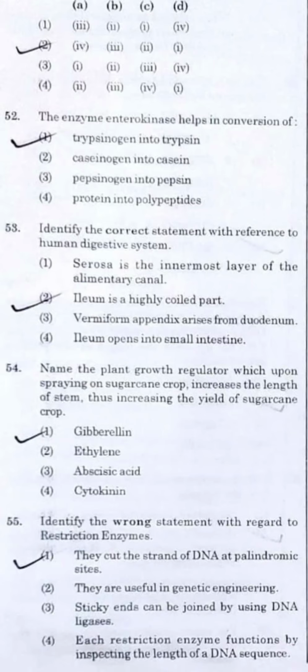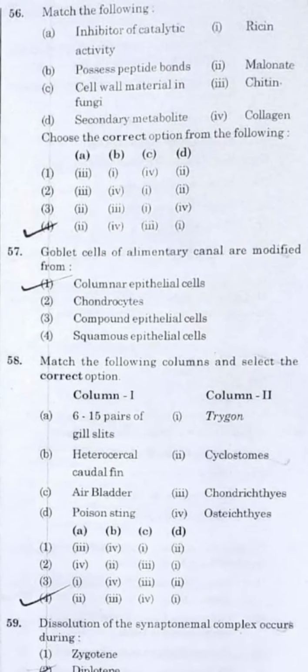Question number 55. Identify the wrong statement with regard to the restriction enzyme. And the wrong statement is: they cut the strand of the DNA at palindromic sites. Basically, the other options are much more correct. That's why I've gone for this option, because the others are useful in genetic engineering. Rather, the sticky ends can be joined by using DNA ligase, and each restriction enzyme functions by inspecting the length of the DNA sequence. These all are correct, so ultimately I've gone for option number 1.